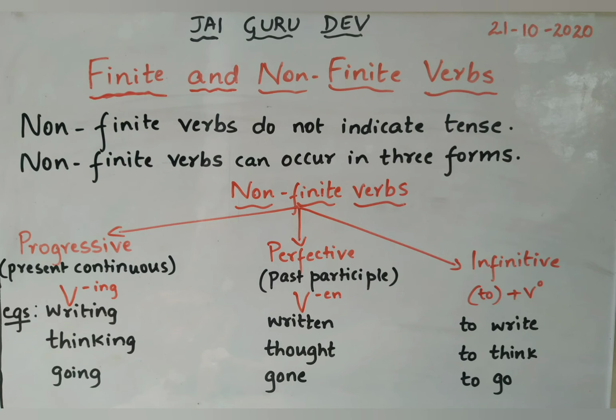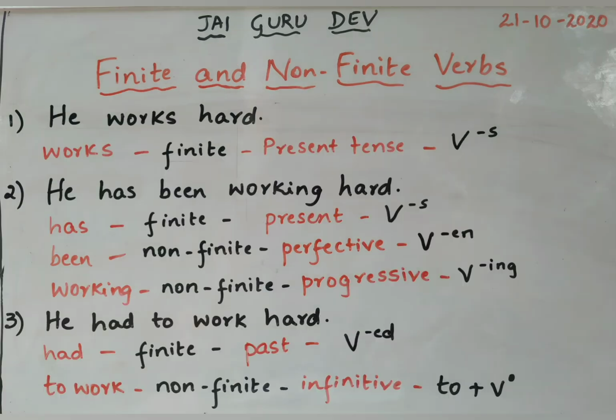I'll be repeating about the non-finite verbs once again. Non-finite verbs do not indicate tense. They are neither in the past tense nor in the present. Non-finite verbs can occur in three forms, namely progressive, perfective, and infinitive. Now, we'll know more about finite and non-finite verbs with the examples.